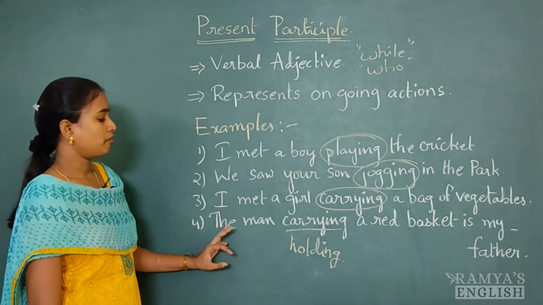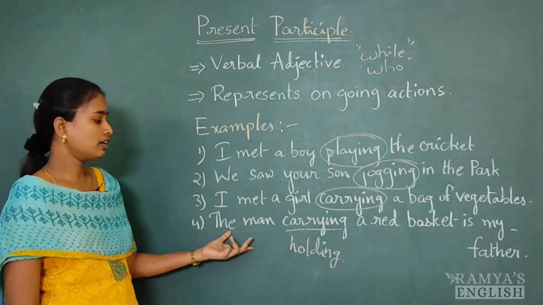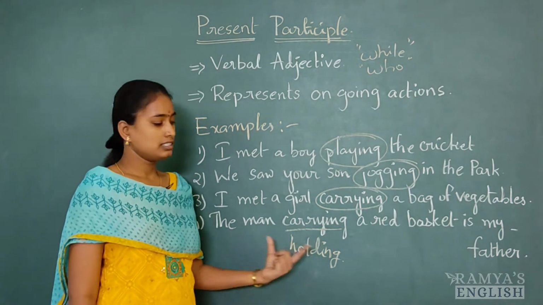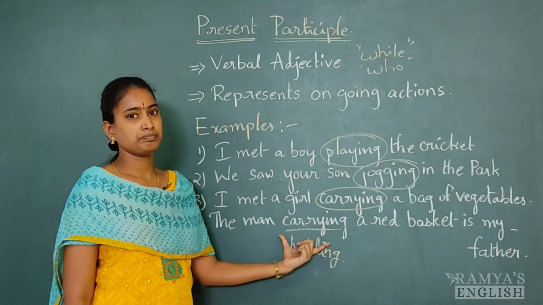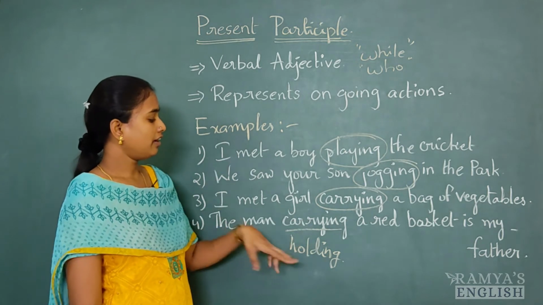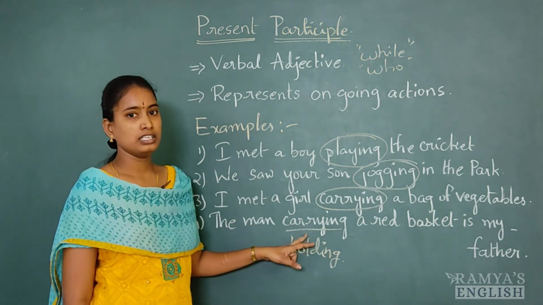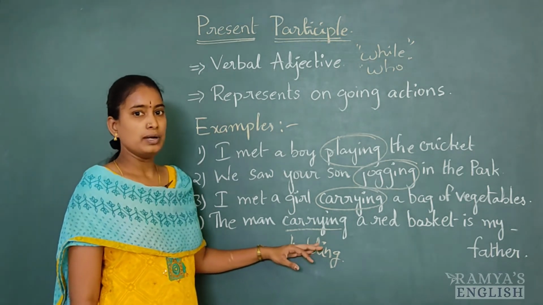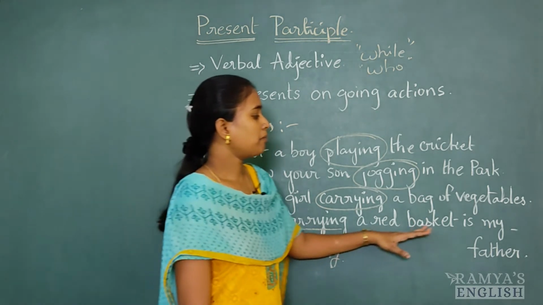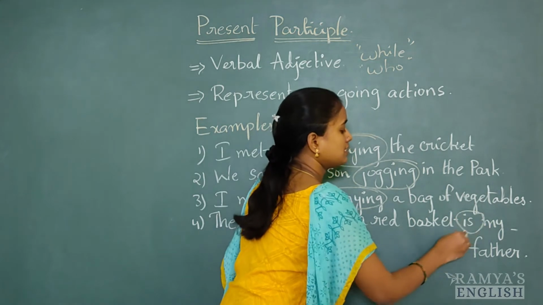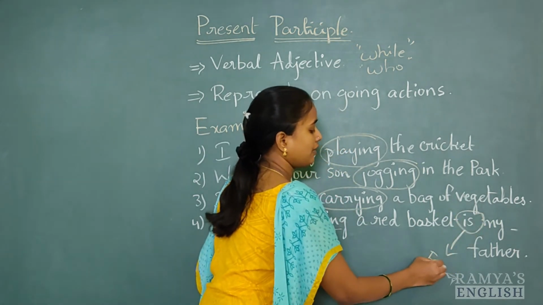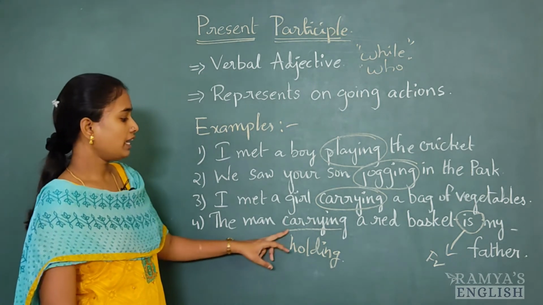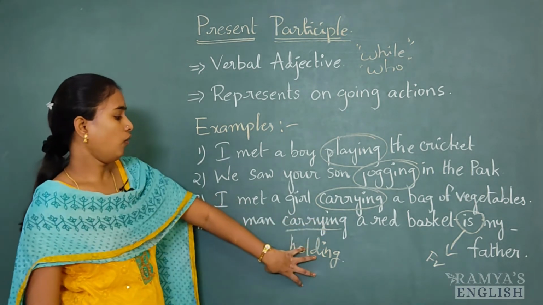We can use the ing form. The man is the subject here, but after the subject, where is the main verb? There is no finite verb here. But directly we have carrying, a present participle. After the subject, immediately we have a present participle. "A red basket is" - this is a finite verb. Here we have this carrying or holding.